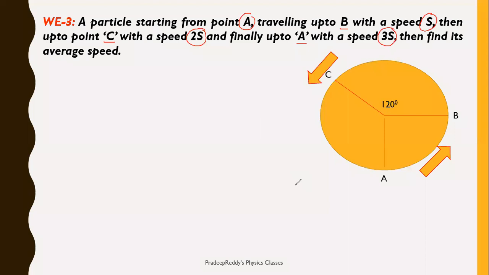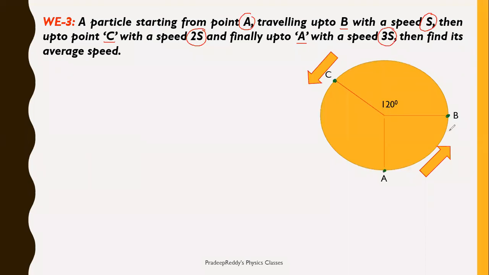Now I will denote that in this figure. Look here, this is point A, and here is point B, and here is point C. The body is starting at A and it is going on a round journey, traveling around this circumference.